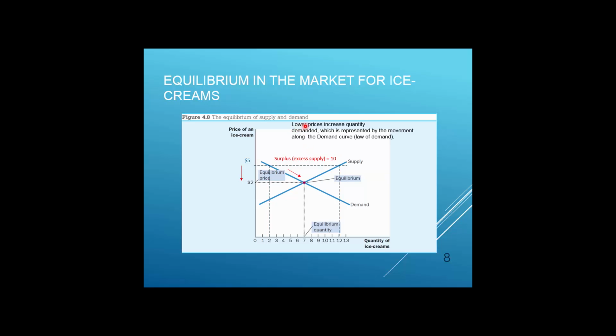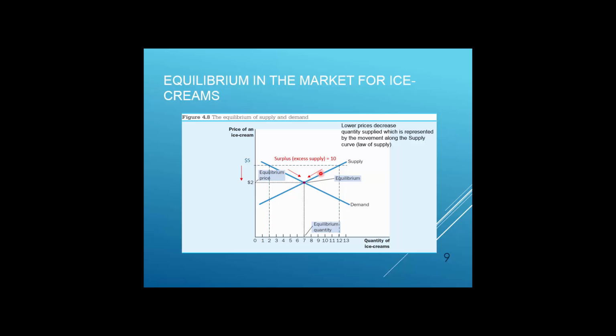Lower prices increase quantity demanded. When the good is more affordable, is cheaper, of course, as consumers, we are willing to buy more of this good. Now, what is the impact of the lower price on quantity supplied? As you could see, this small arrow is showing us the impact of lower price on quantity supplied.